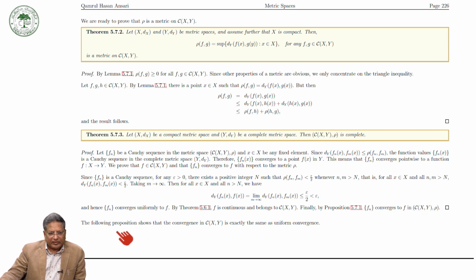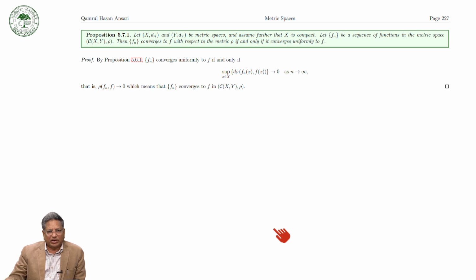Now, the following proposition shows that convergence in C(X,Y) is exactly the same as uniform convergence, as we have seen in the case of bounded functions from a metric space X to a metric space Y. Here X and Y are metric spaces, X is compact, and f_n is a sequence of functions in the metric space (C(X,Y), rho).